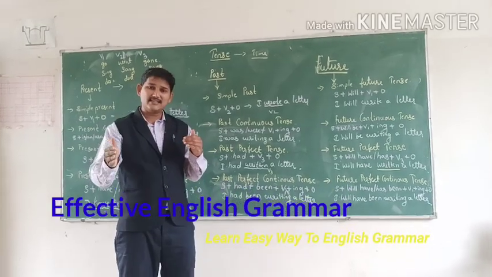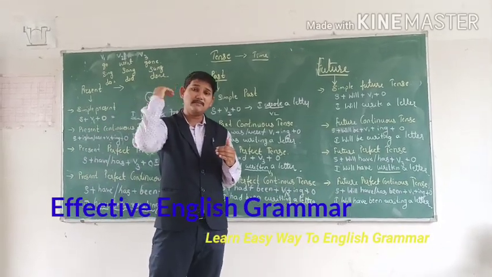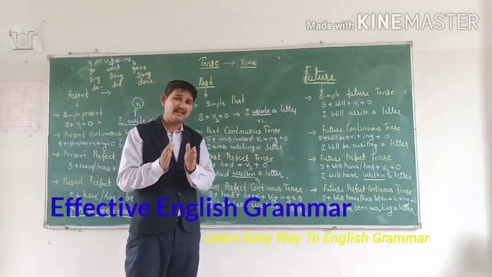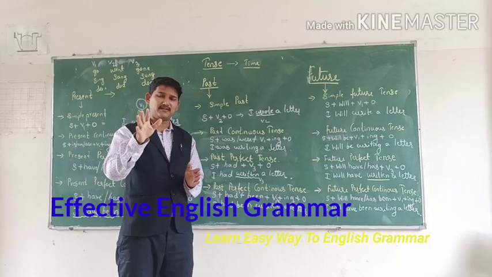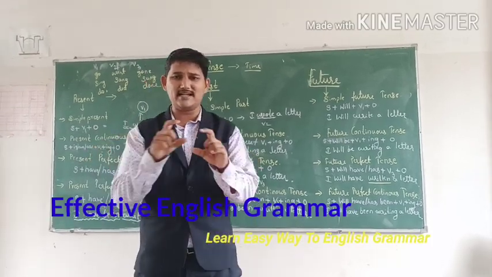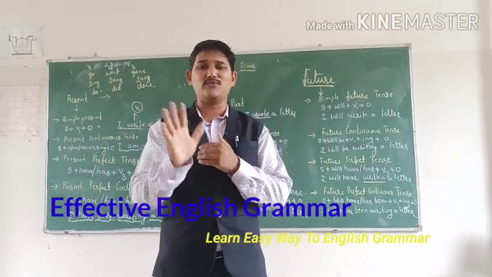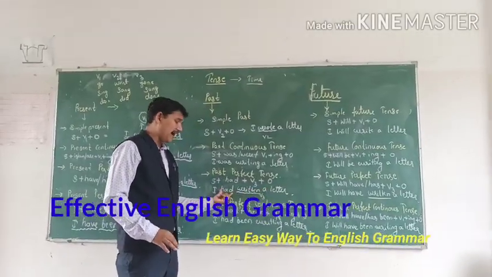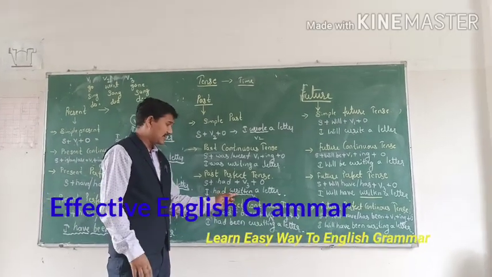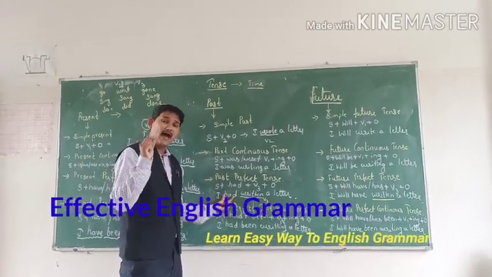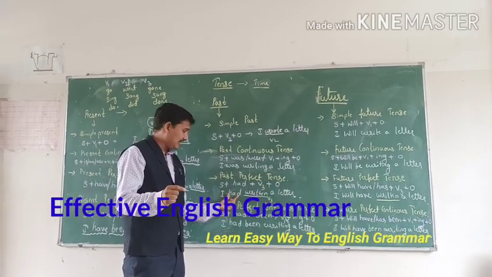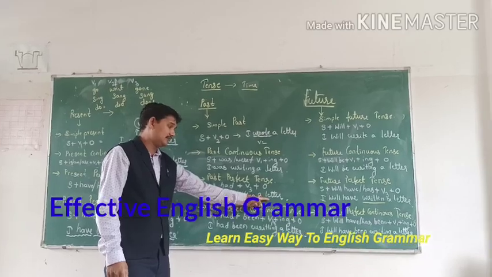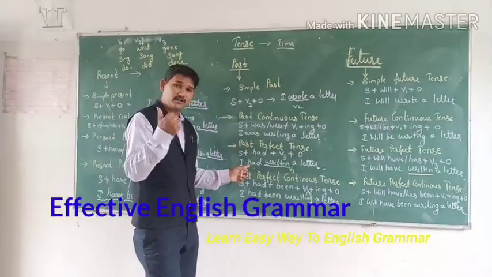Have or has is there, compulsory. You should identify that as present perfect tense. Next, had is there. Had came, it's a past perfect. Whenever you see had in a sentence, then it's a past perfect tense. So, I had written a letter. Whenever have, has or had comes, you have to use the V3 form. Had is showing the past tense.